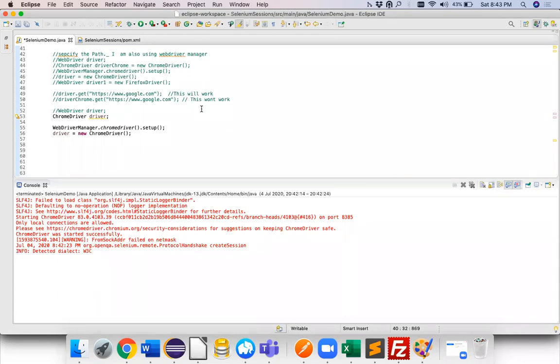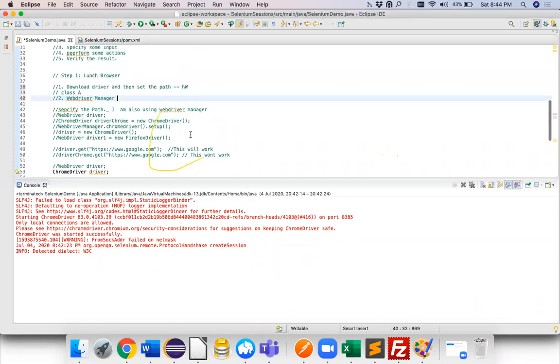But driver manager plays a role over here wherein it itself identifies which particular browser is running on your system. For example, if you have Chrome on your system, it will identify the browser version, and based on that, it will get the drivers and it will use that particular driver. So you do not have to worry about the driver version, downloading the jars, and specifying the system property.